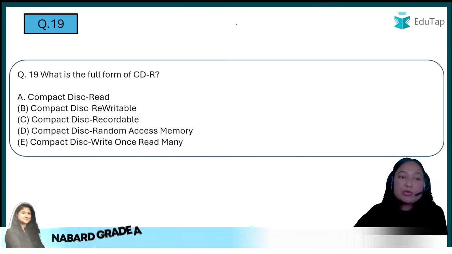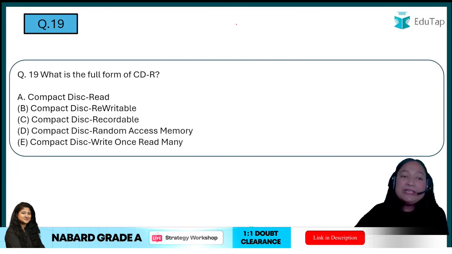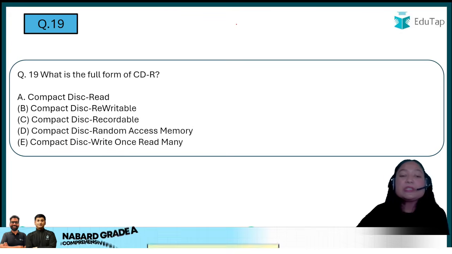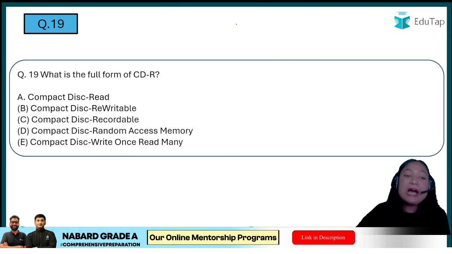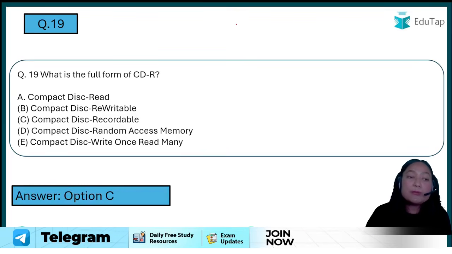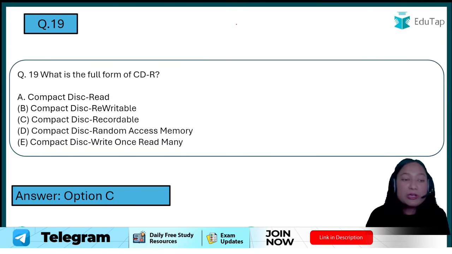Coming toward the next question, what is the full form of CDR? Is it compact disk read, rewritable, recordable, random access memory, or write once, read many? CDR, if we are talking about it, what will be the correct answer? Option number A. Oh, sorry, option number C, that is compact disk recordable. I'll explain what all these things mean.